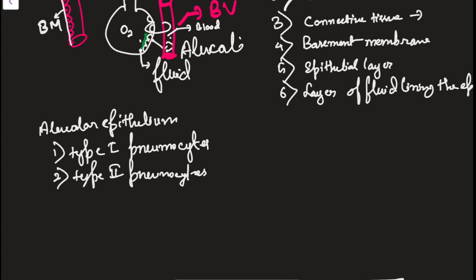Type 2 pneumocytes, they are thick. They are very much thick. And they secrete something that is called surfactant. Surfactant, what is surfactant? That we will be talking about later.